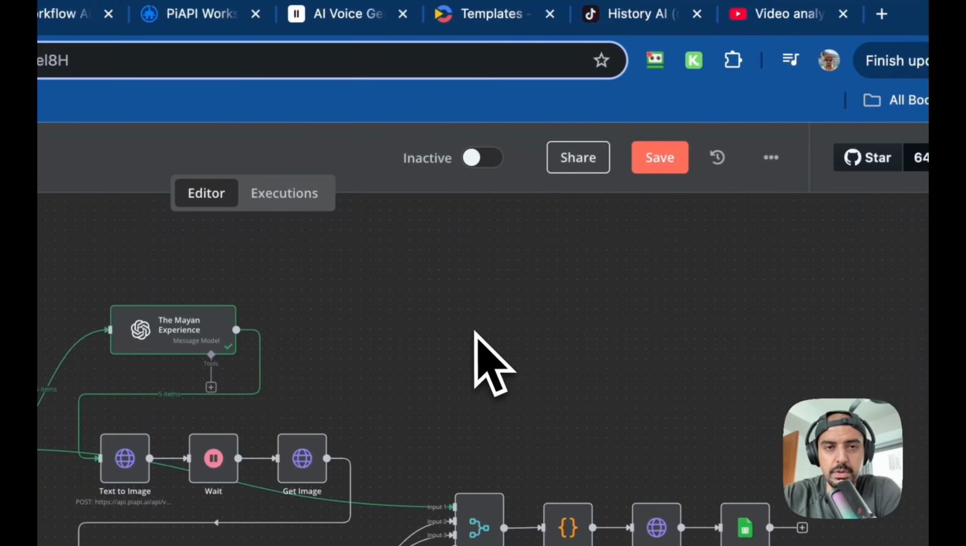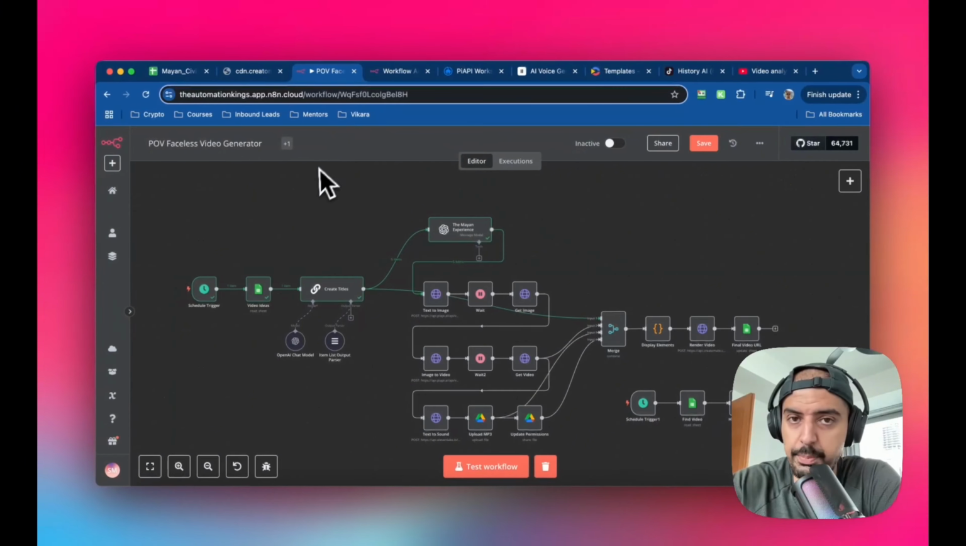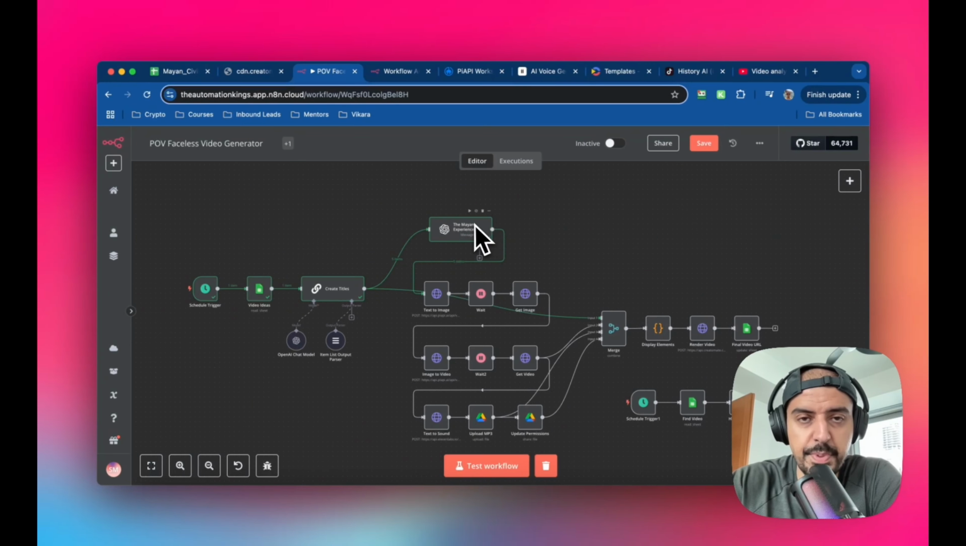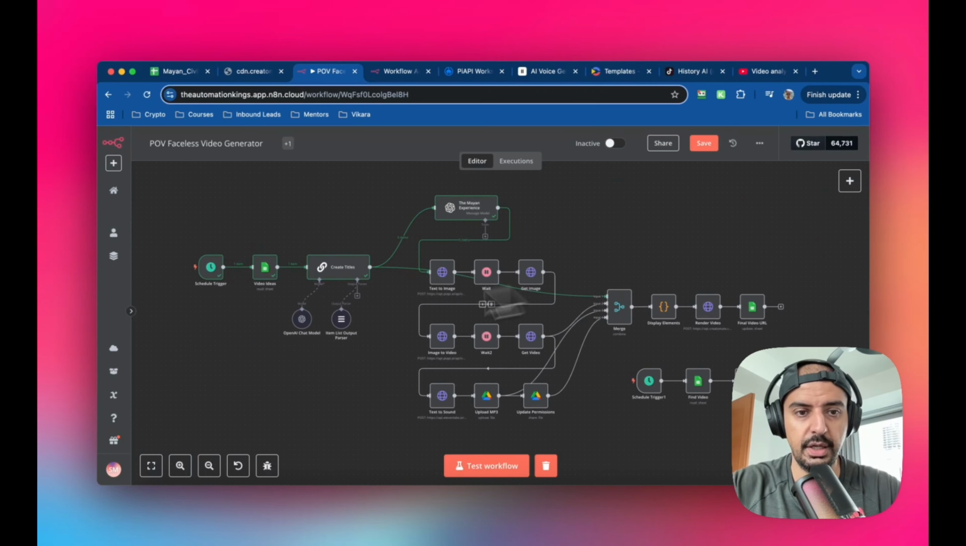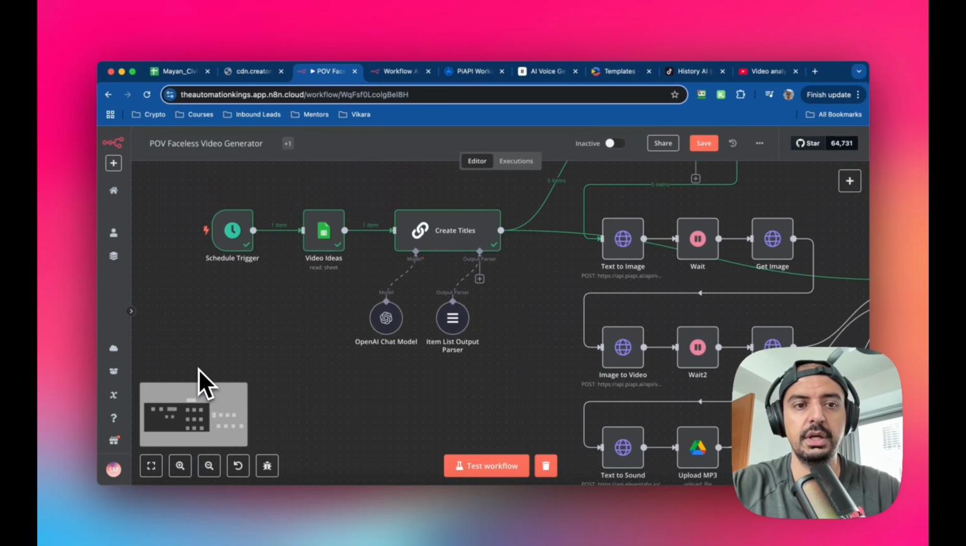So I'm going to show you the automation first, and then I'll show you what the output looks like. I've done a mine experience, so you can do any experience that you want. And this automation has been built into 4 parts. Okay, so let me just zoom in here a little bit. I'll show you the first part.